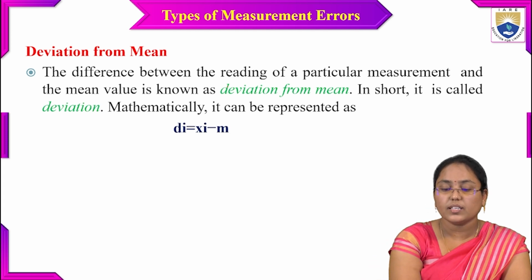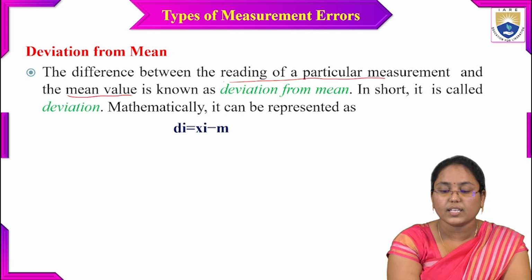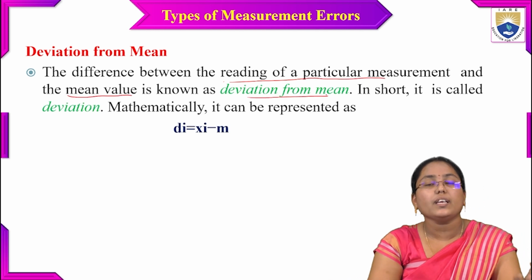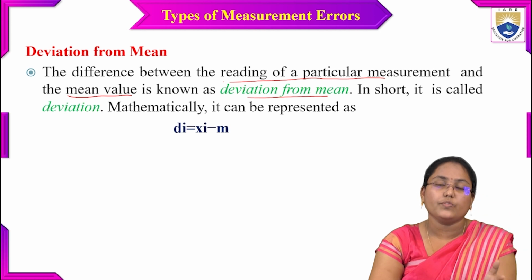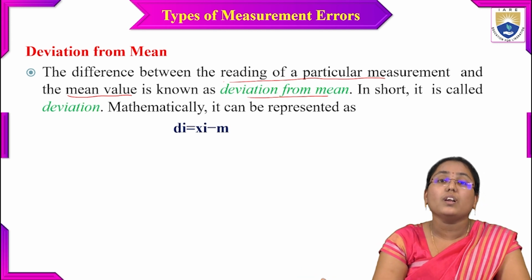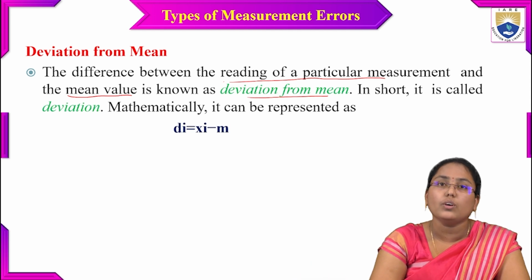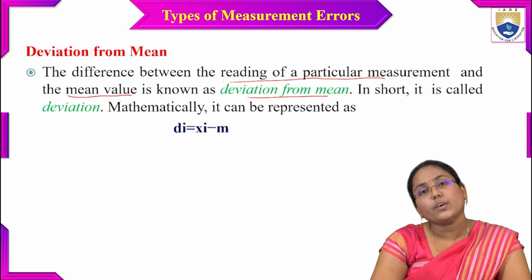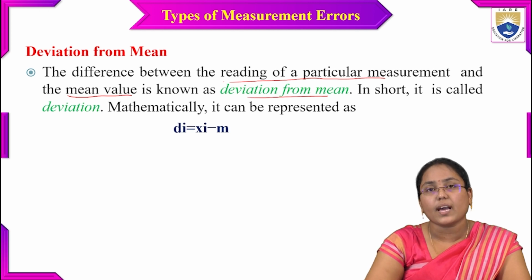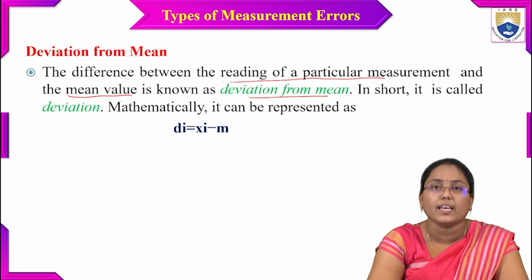That is, the reading of a particular measurement process and the mean value, and the deviation from mean. Actually, what we have learned so far is that the mean is more or less equal to the true value. True value means the actual value which we have to acquire. So whatever deviation we are getting from this actual or true value is nothing but a deviation from the actual value. That is error, right?